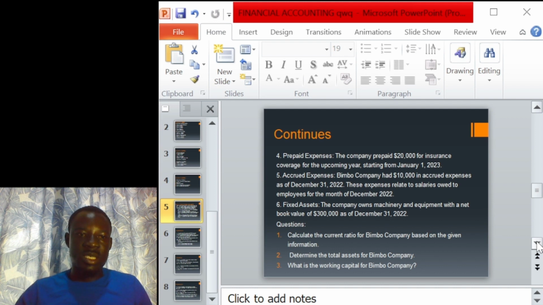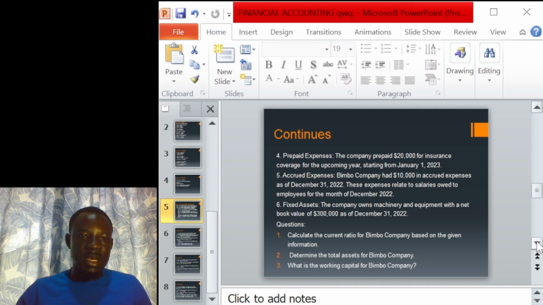These accrued expenses are expenses that were incurred by the company through those who were working for the company. The company was not able to pay them their money during that financial year, and as of December 31st, the money was still with the company. When it comes in that manner, we record that one as accrued expense when we are preparing our financial statement.